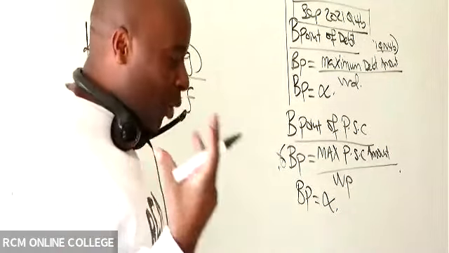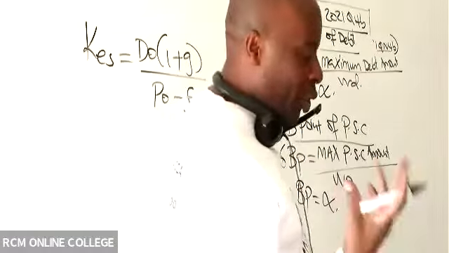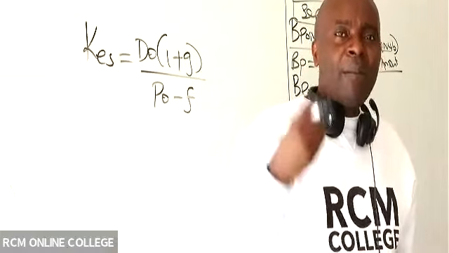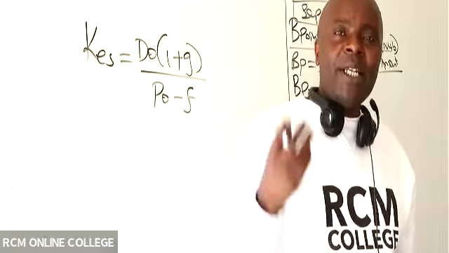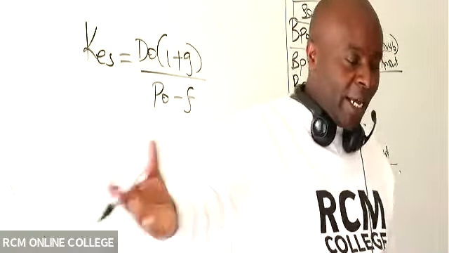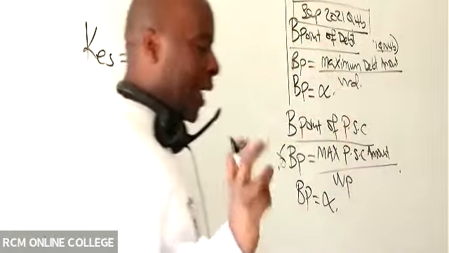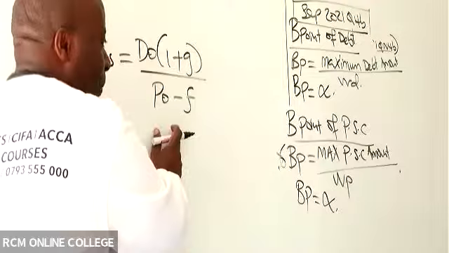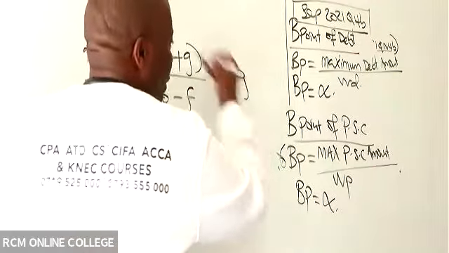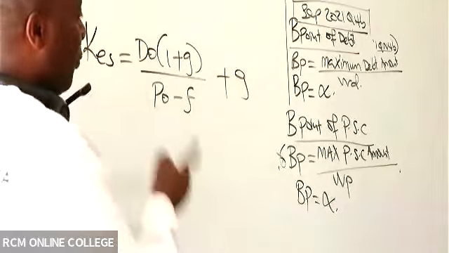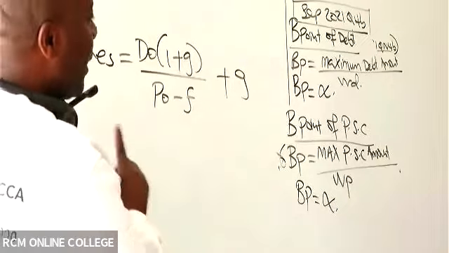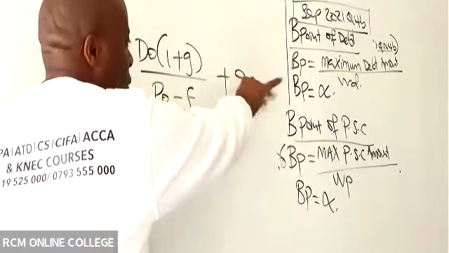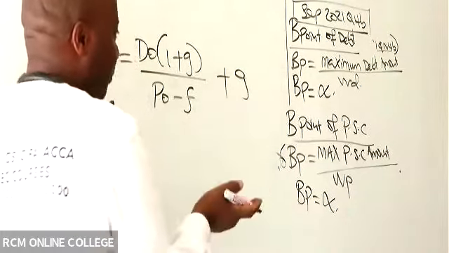Ordinary shares, you must sweat. Look at how Dr. Ruto is really sweating to sell shares of what here, Kenya Pipeline. There will be a lot of work to be done, prospectuses to be developed, lots of marketing outside. So whenever you want to float shares, it won't be for free. There must be flotation costs. And then, of course, at the end of the day, we have plus g. Never forget, over 40% of students will always forget this g. Let that not be your portion.